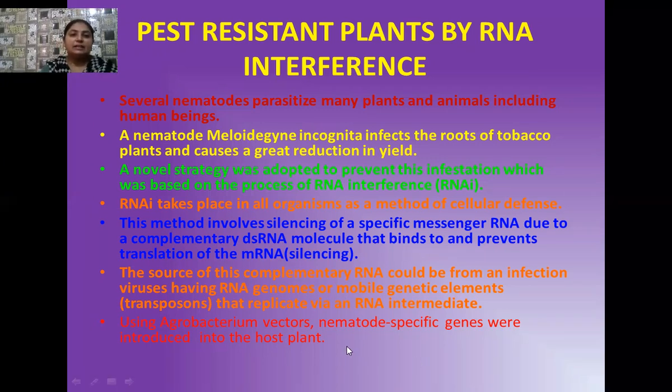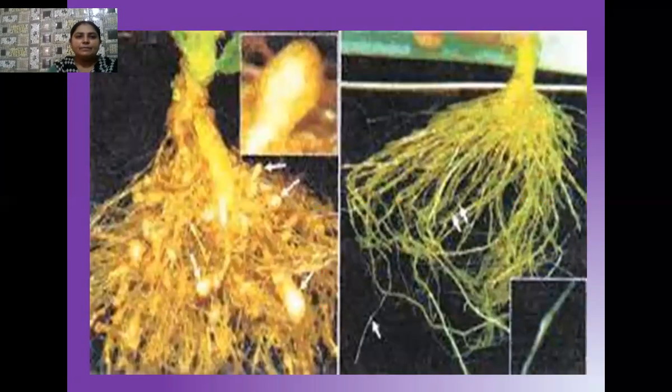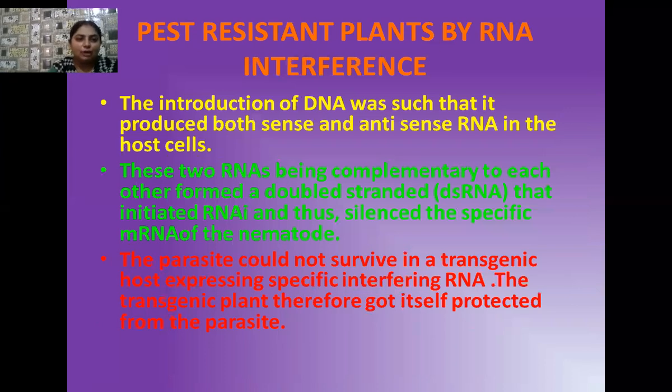When they are expressed in the host plant, it produces double stranded RNA. This double stranded RNA has two single strands, one is the sense RNA strand and the other is the antisense RNA strand, and it remains as double stranded RNA unless any pathogen enters the host.